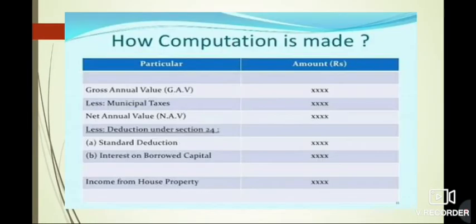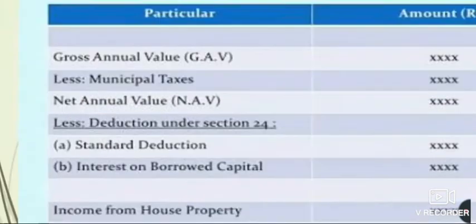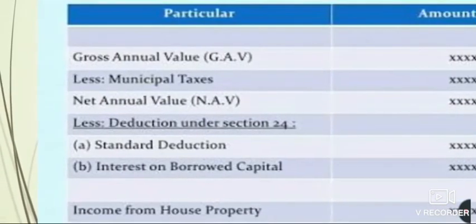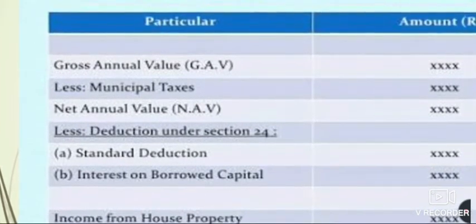Now let's see how we are going to calculate it. How is the computation made? First you have to determine the gross annual value. And what is the gross annual value? Gross annual value is the amount of rent that you receive from the house property in any year. From that you have to deduct the municipal taxes that you have paid for it. Then by deducting the municipal taxes we arrive at the net annual value.